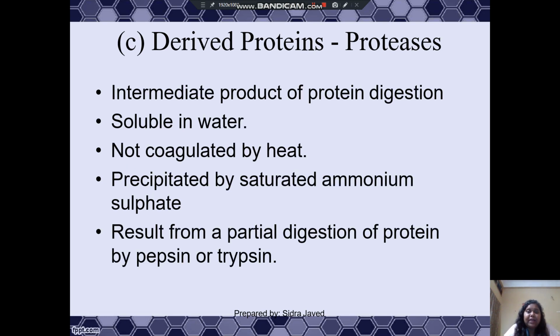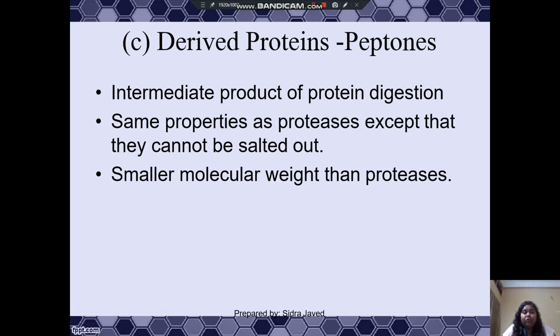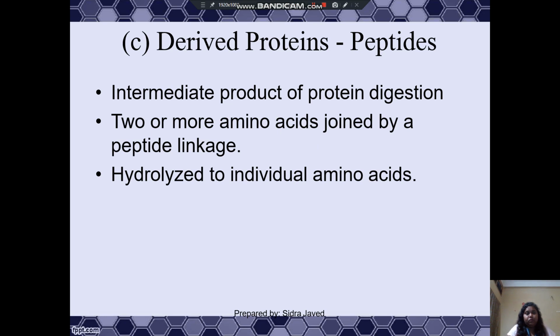Proteoses are intermediate products of protein digestion. They are soluble in water but not coagulated by heat, and they are precipitated by saturated ammonium sulfate and result from a partial digestion of protein by pepsin or trypsin. Then comes the peptones, intermediate products of protein digestion, with the same properties as proteoses except that they cannot be salted out, and they have a smaller molecular weight than proteoses. Now the peptides are also intermediate products of protein digestion: 2 or more amino acids joined by a peptide linkage, hydrolyzed to individual amino acids.